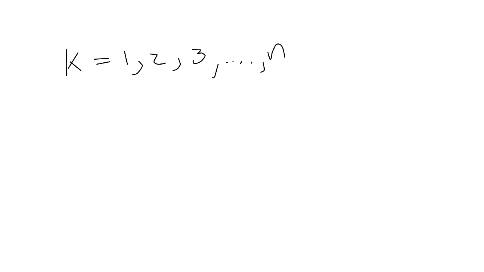All right. Having done that, then show P of n plus 1 is true.